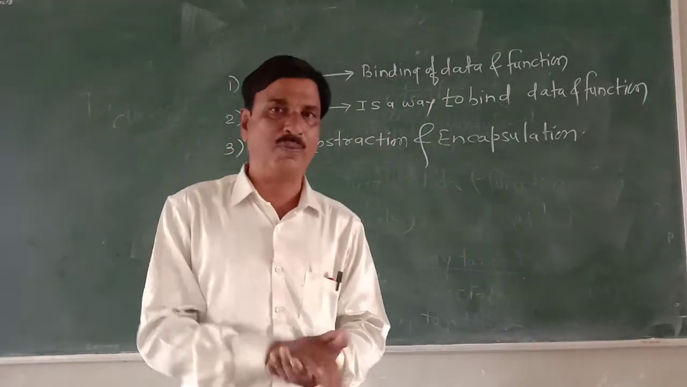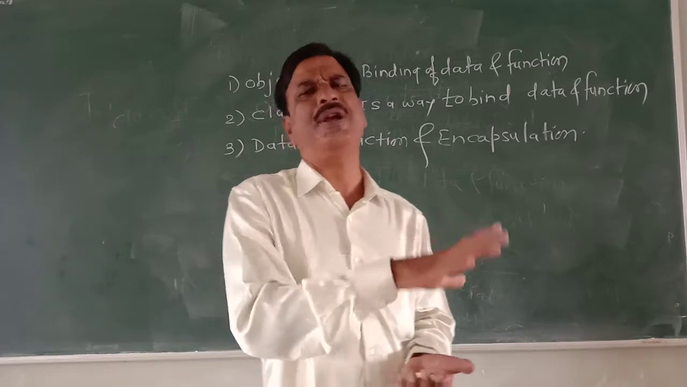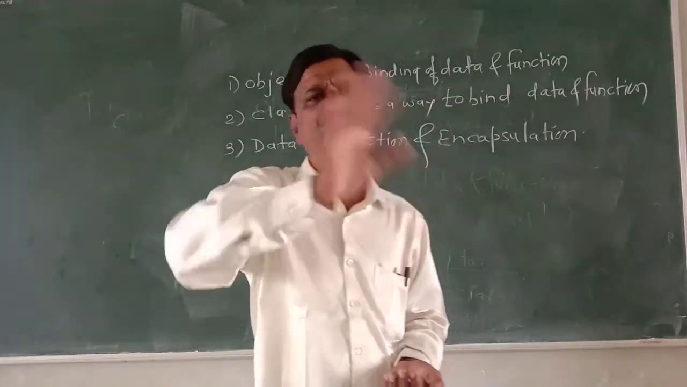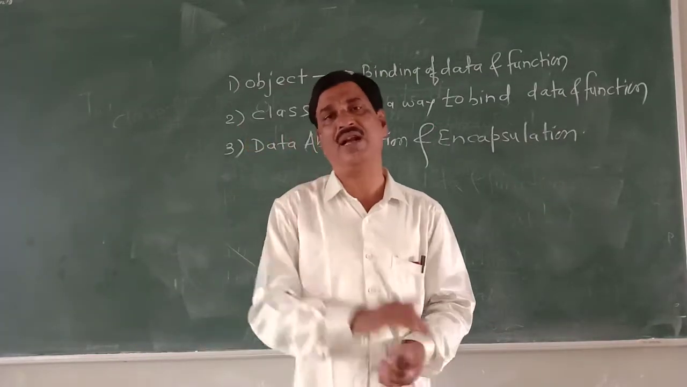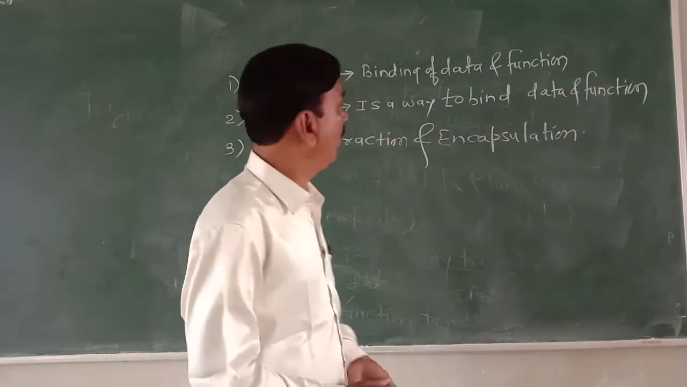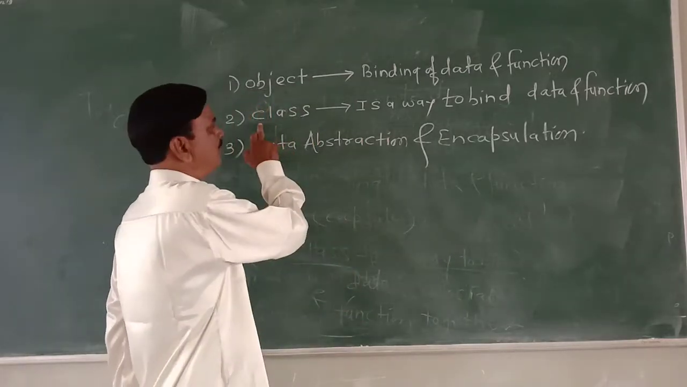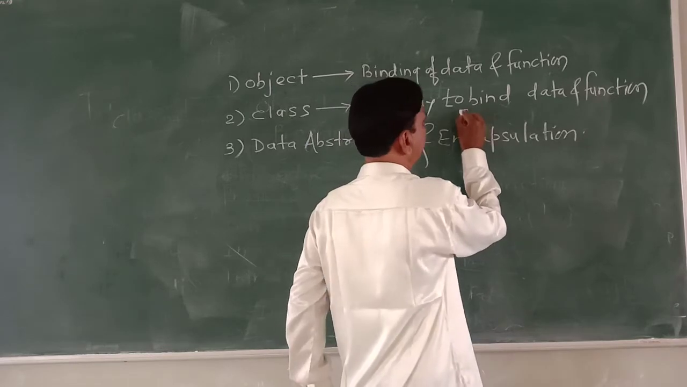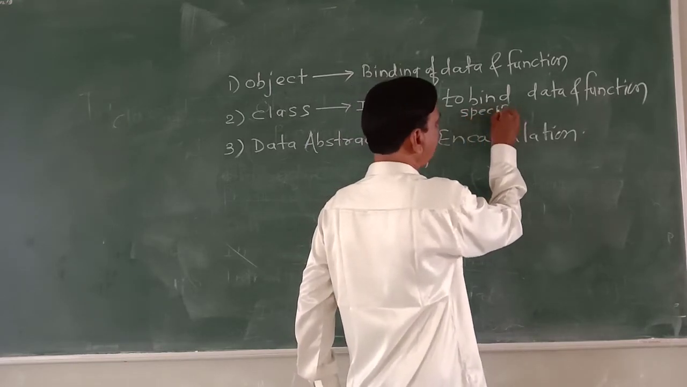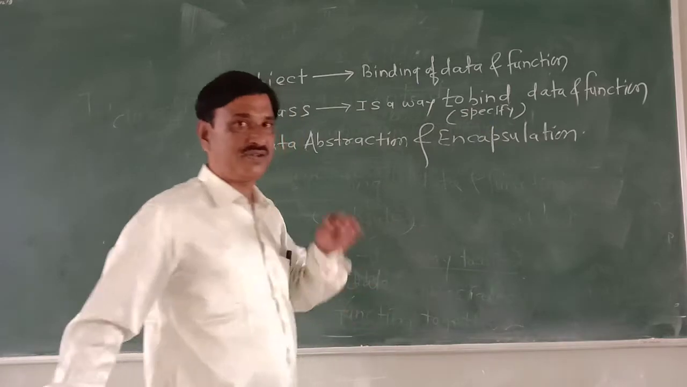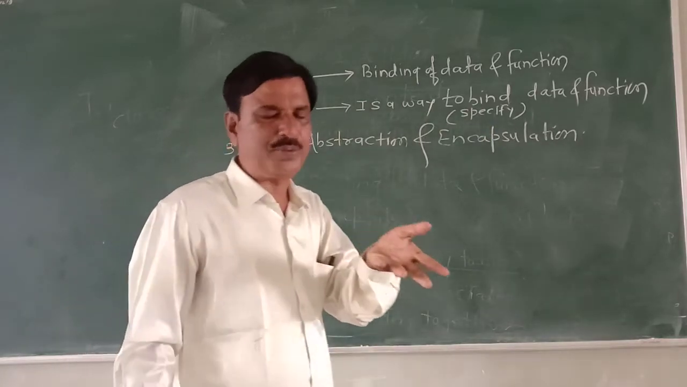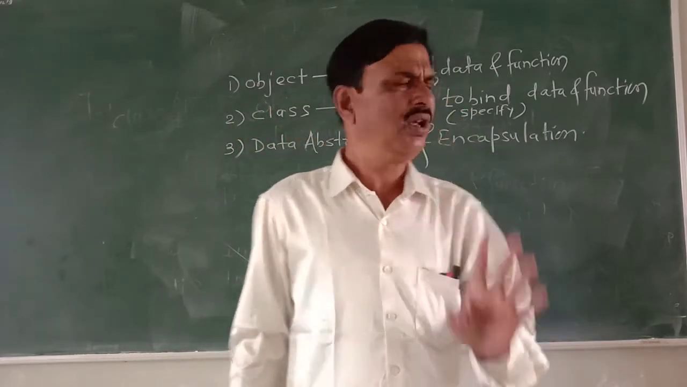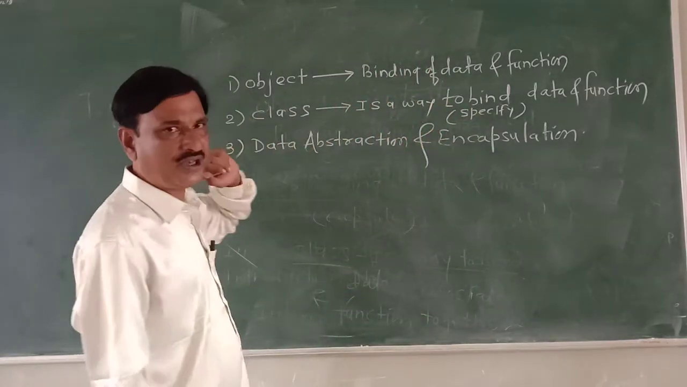Data and function are bound together. Function is a small program. So only that function can operate, process and manipulate the data. Any other function, any other program cannot operate on that data. That is the object. But how to create the object? That is specified in the class. Class is a way to bind, a way to specify data and function. Unless you specify what data and what function you want in that object, you cannot create it. That's why very first there is a class and then object.